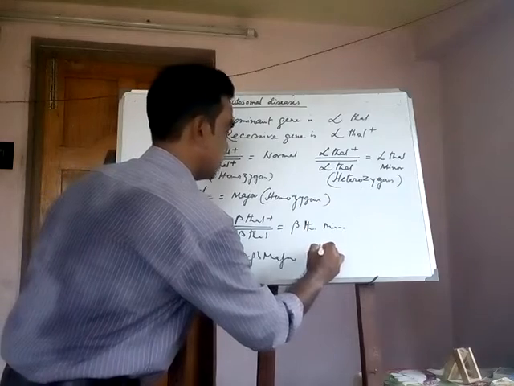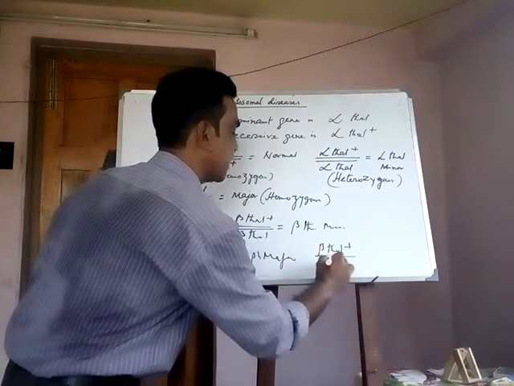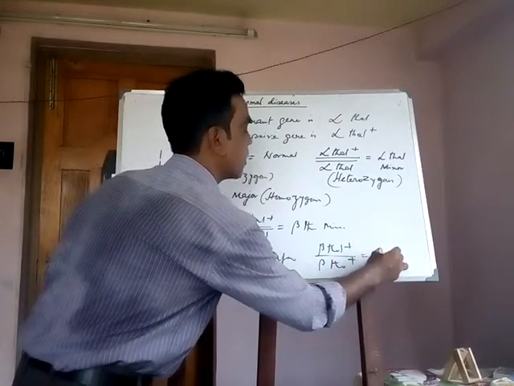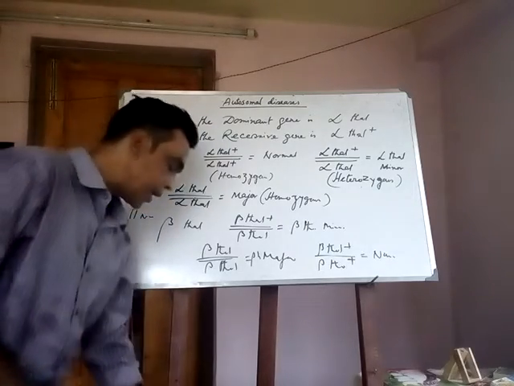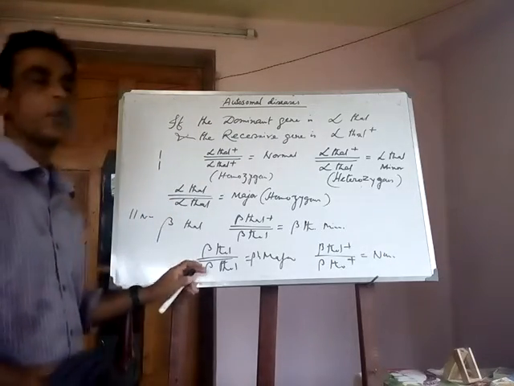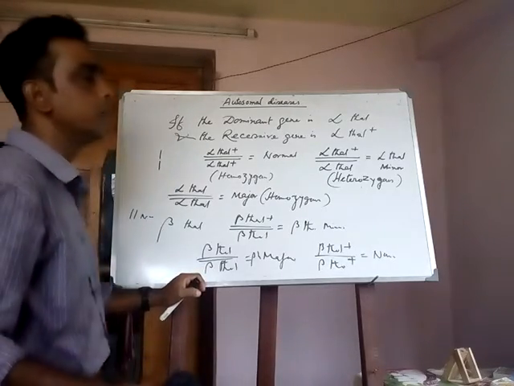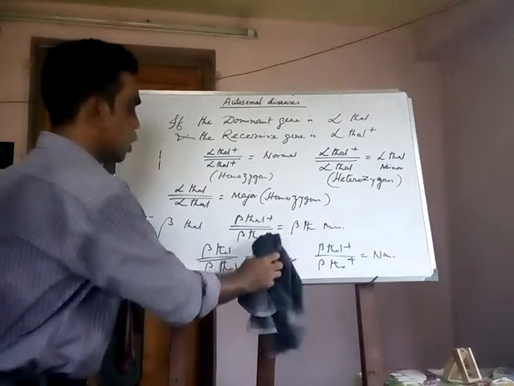And when beta thal plus beta thal plus, it is normal. But the beta polypeptide is a separate polypeptide, different from the alpha polypeptide.